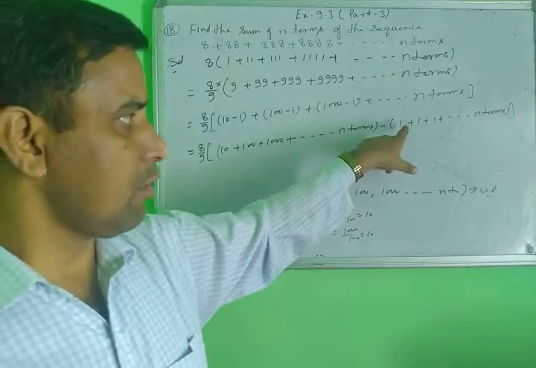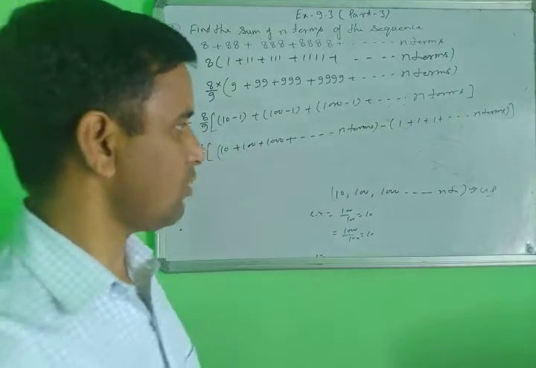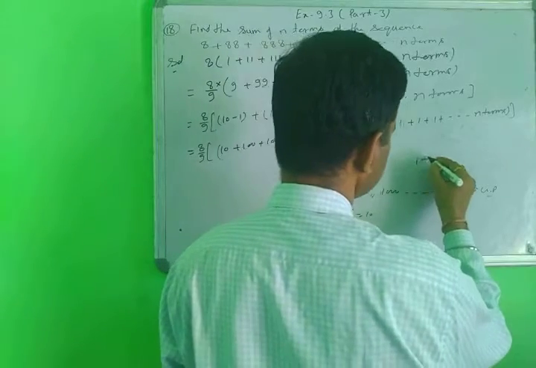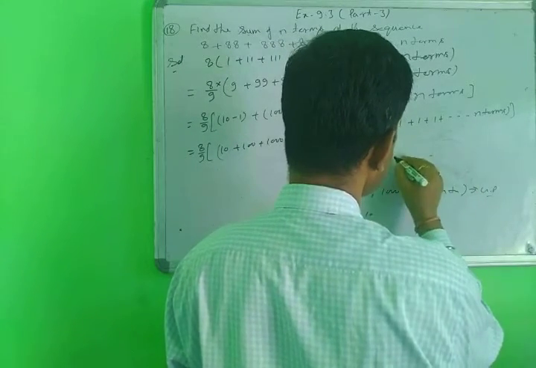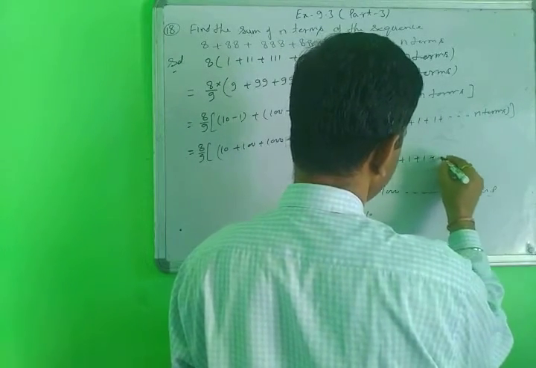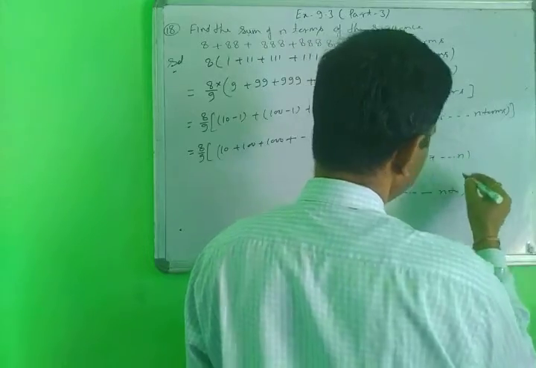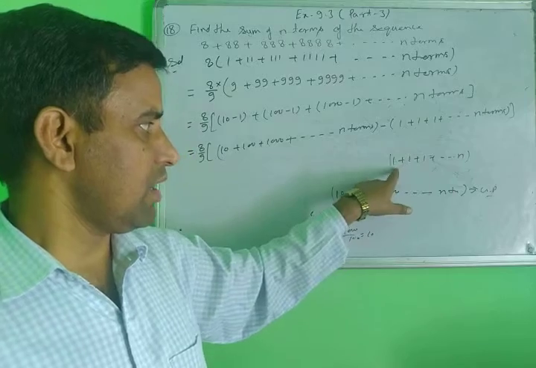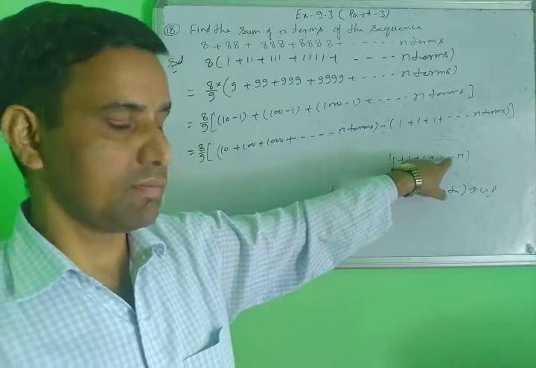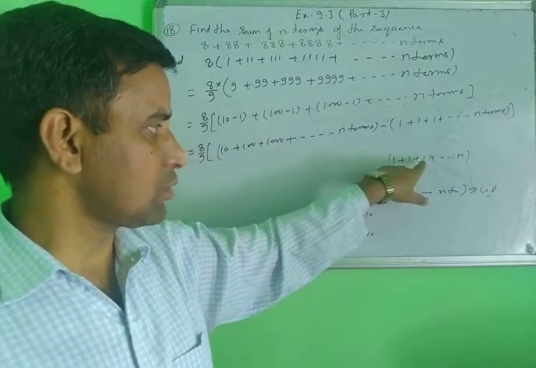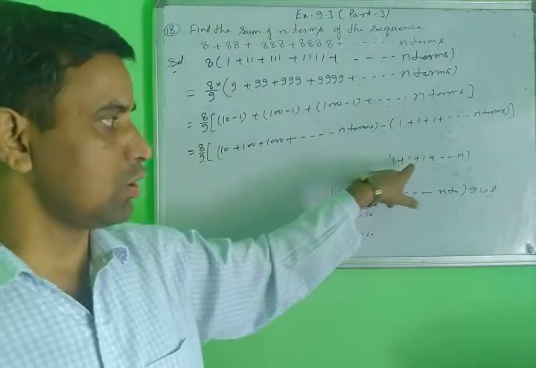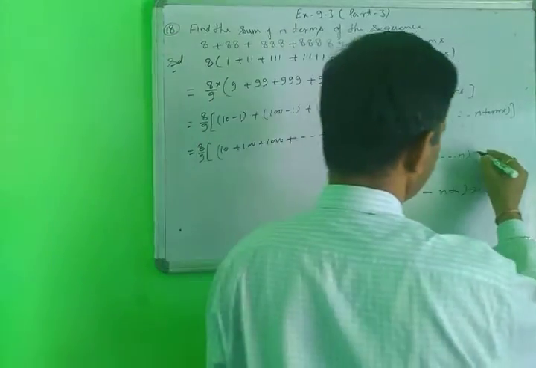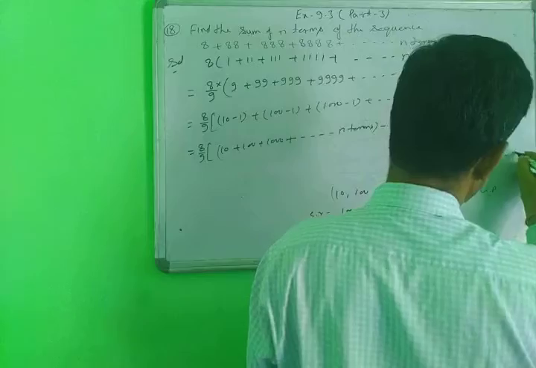And this is the sum of the n terms. 1 plus 1 plus 1 plus dash dash dash, that is n terms. So how many 1s are here? N. 1 plus 1 plus 1 plus 1 plus 1 plus 1. So what is the total of this series? The total of this is sigma 1, which means n.